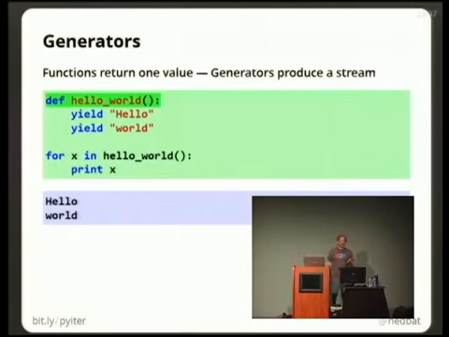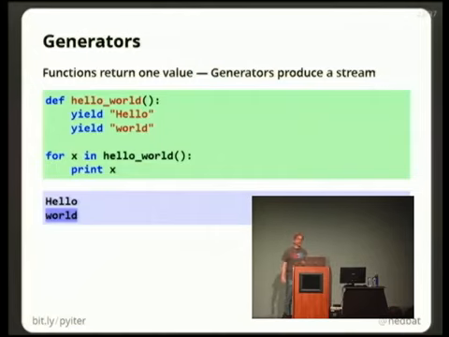This is a very simple generator. You'd never see this in the real world. It simply has two statements. First, it yields hello, and then it yields world. And in fact, if you loop over that, for x in hello_world: print x will get run twice, once to print hello and once to print world, because the generator made an iterable which, when you ask it for values, will give you hello, and then it will give you world, and then it will tell you that it's done. So generators are a really, really powerful way to implement iteration.